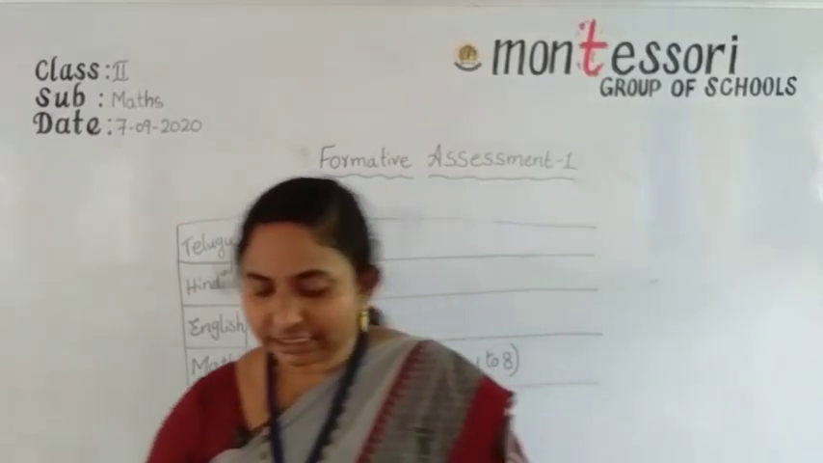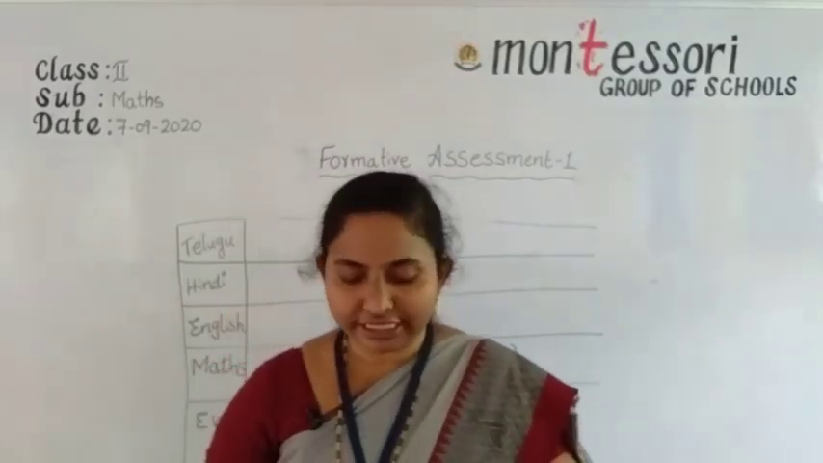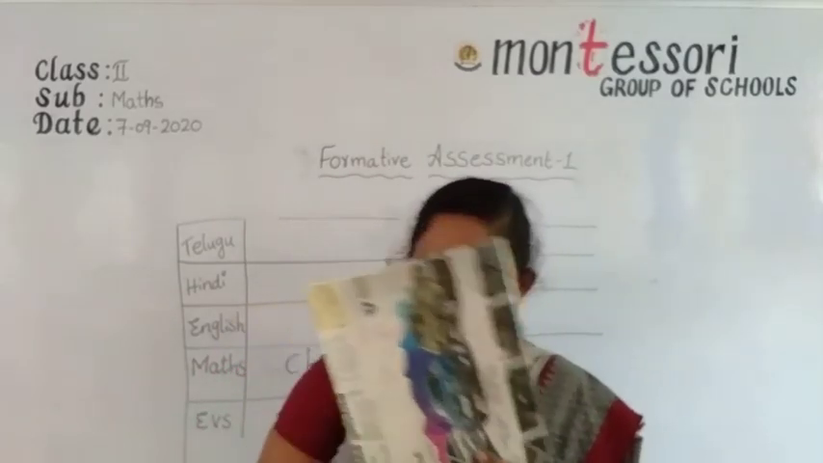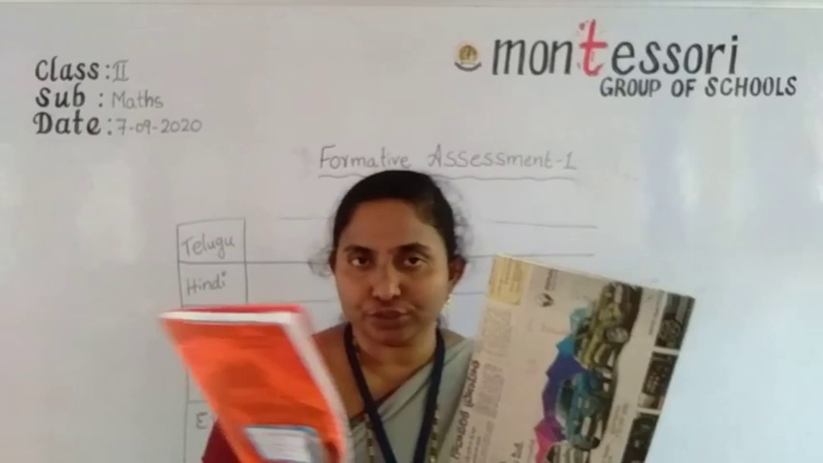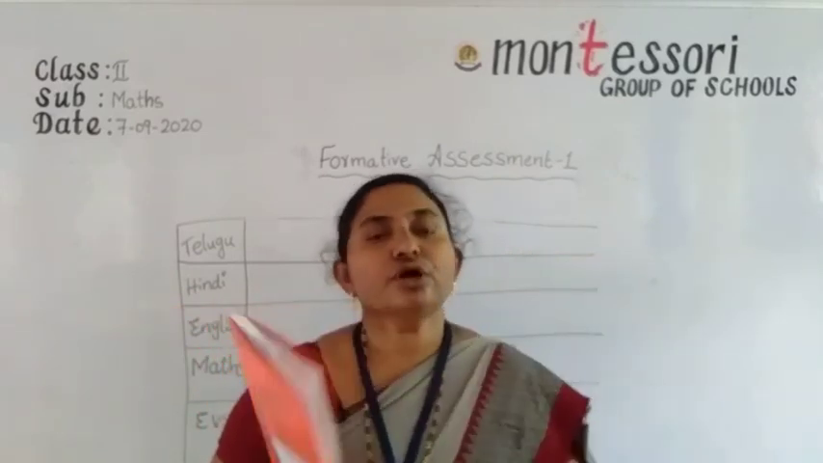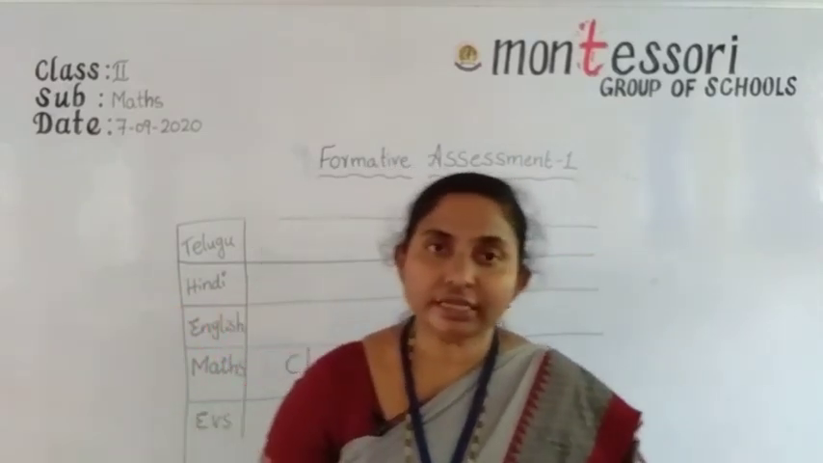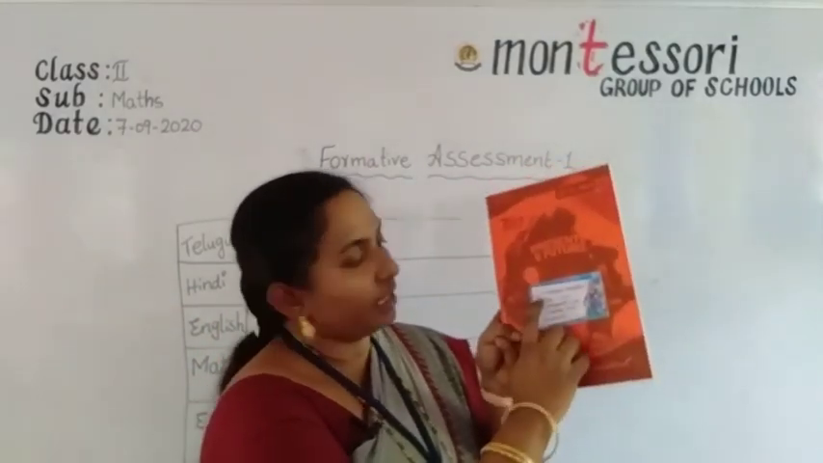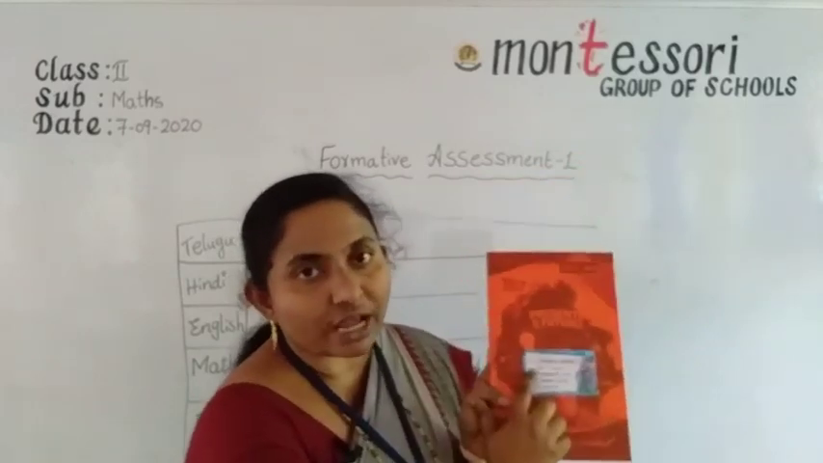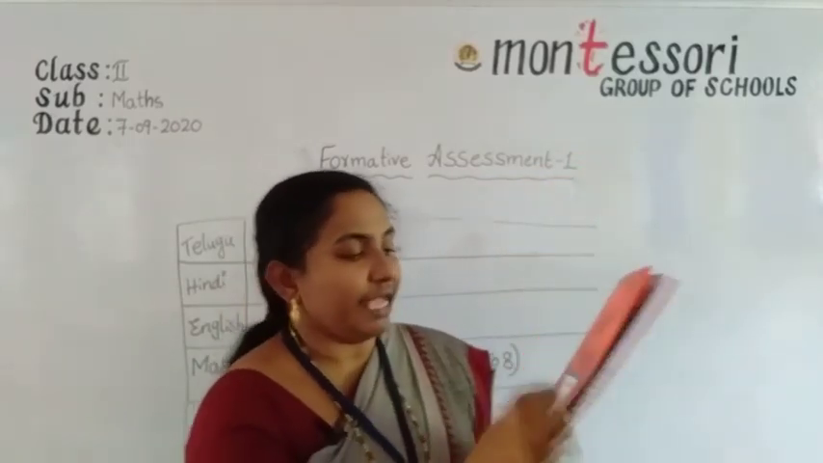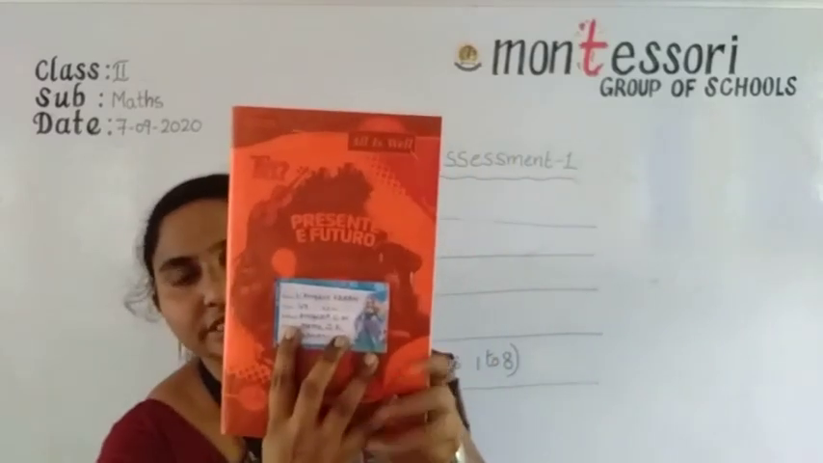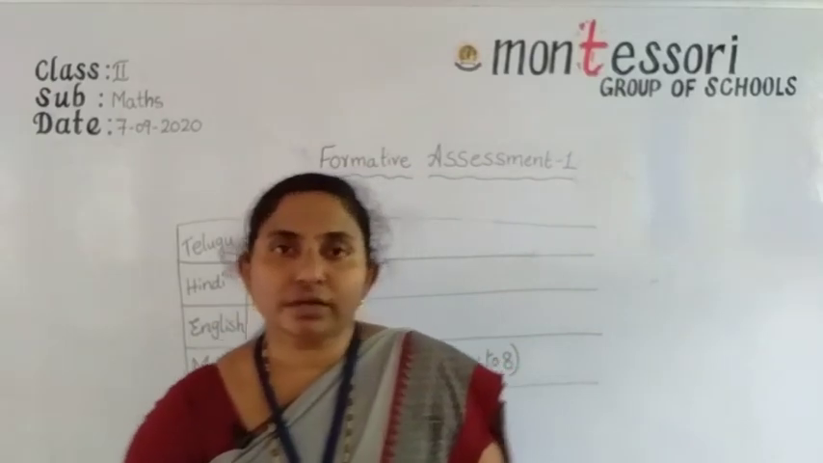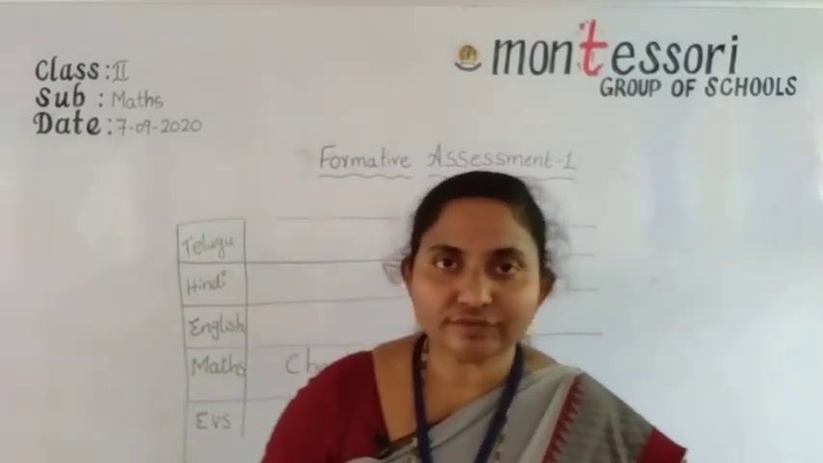In your class we have two books for mathematics. What are they? One is a textbook, another one is a notebook. All of you cover your books and label them. Write your name, and your class, which is 2nd class. Then write the subject, mathematics. Next, school: Montessori group of schools.